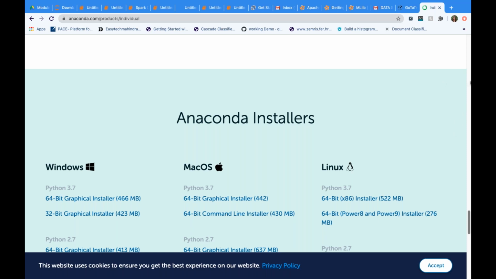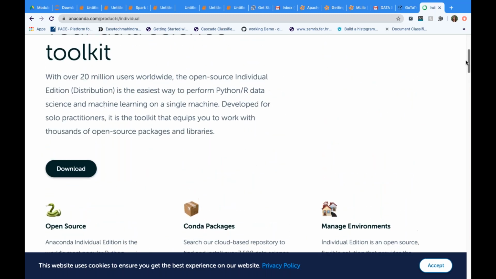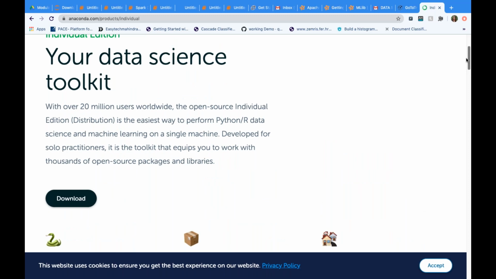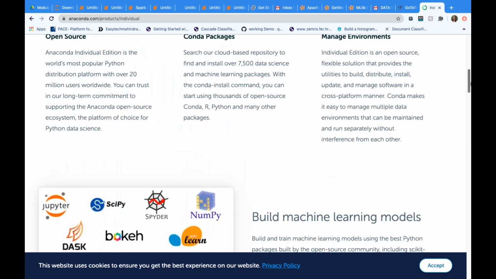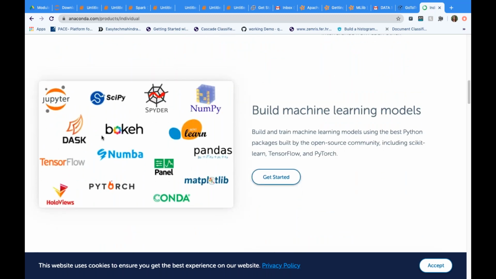Especially for data science. As I said, if you are a web developer, I'll strongly recommend PyCharm or other IDEs, but for this course, for data science and data analysis, Jupyter Notebook and Anaconda are best. I'll tell you why: all these packages you will get along with it.